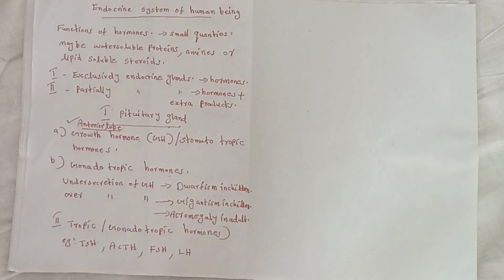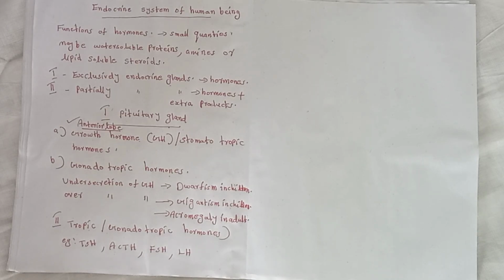In females, luteinizing hormone stimulates ovulation and formation of the corpus luteum.